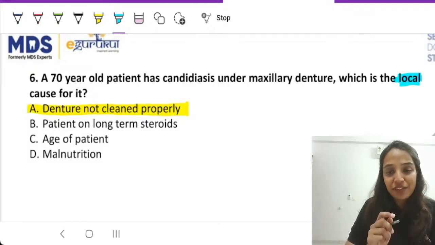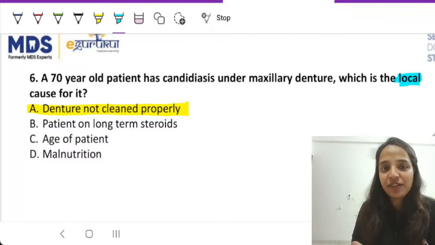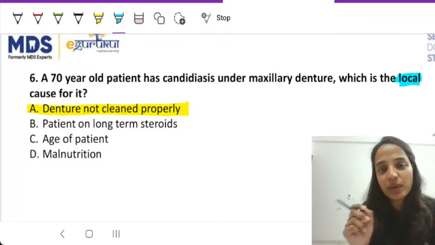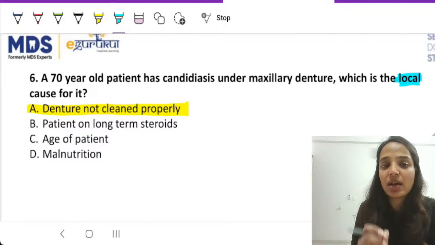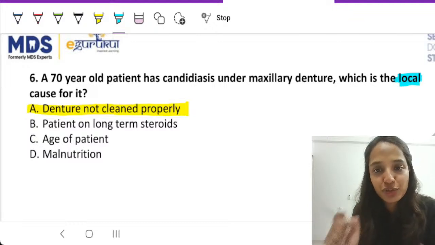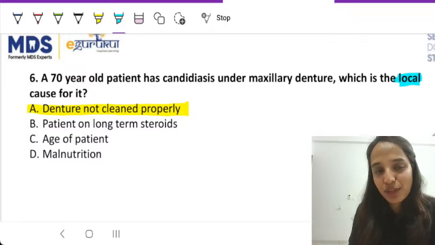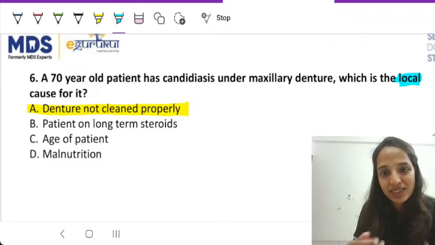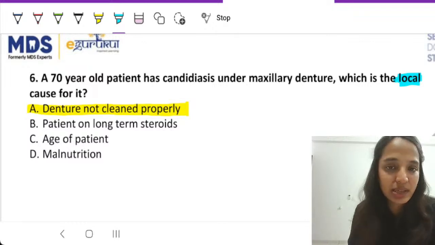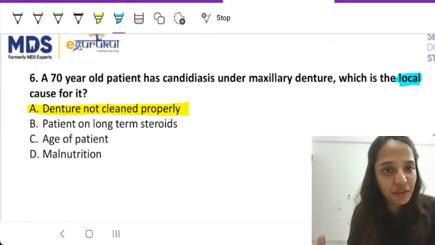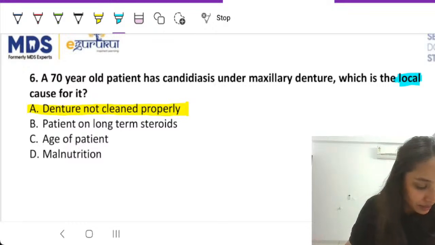This means that if you just simply know the definition, what means local and what means systemic, you can take a 100% sure guess in such questions. This is how you solve MCQs in exam for new questions and cancel out options and take a calculated risk or a guess. Am I clear over here for all of you?